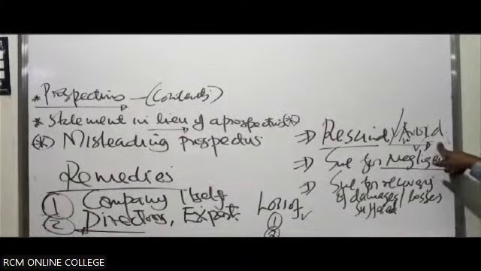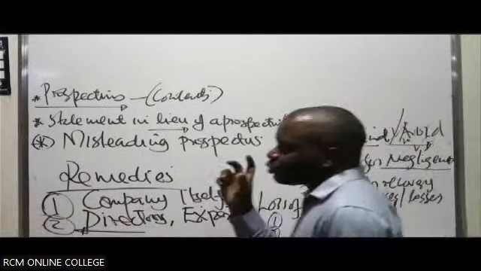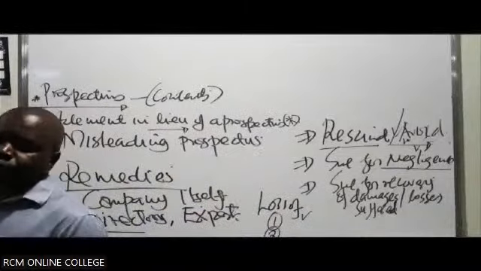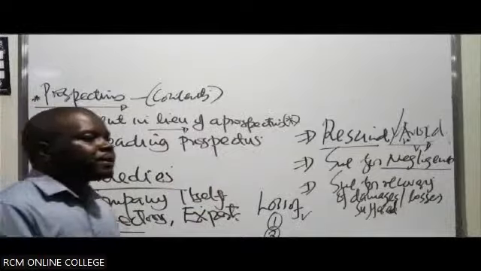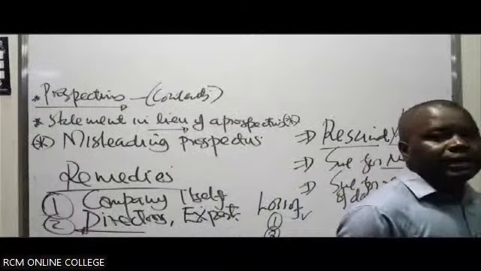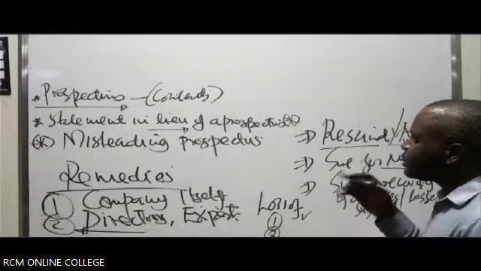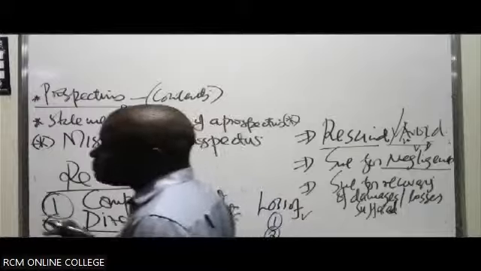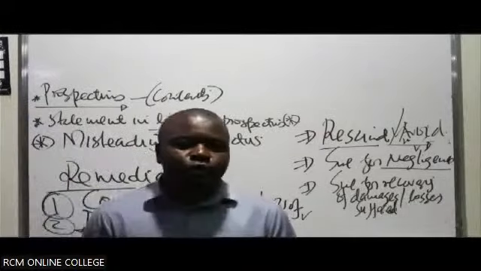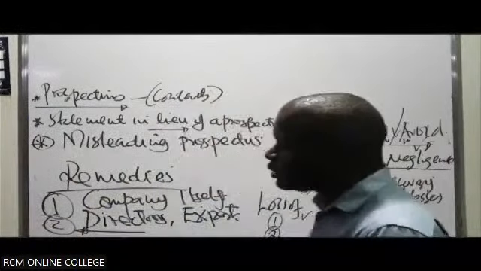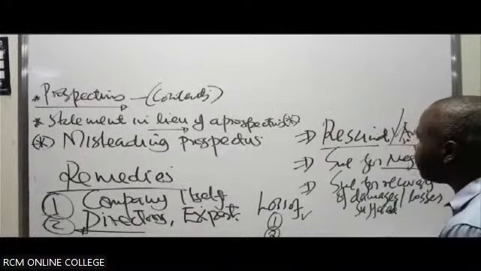It must be within a very short period of time after allotment of the shares, after the allotment of the shares has been done by the company. Then, number three, where restitution in integrum is not possible. What that means is you cannot be returned back to the original position.